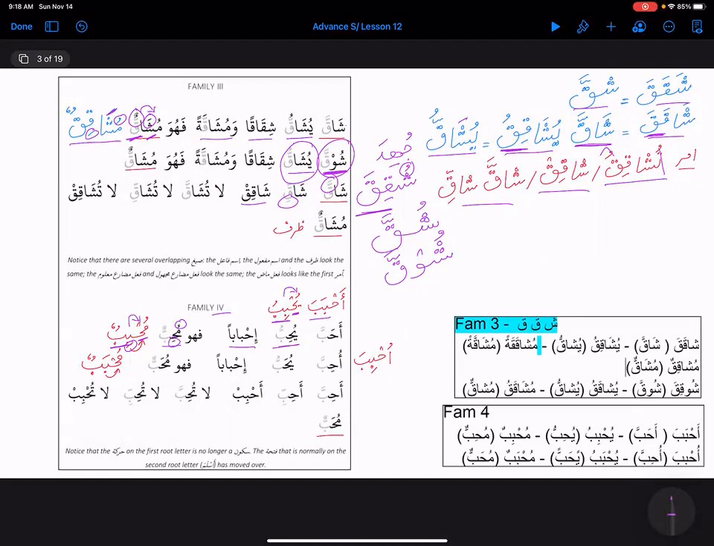Then majhul is uhibba. So again, the ui sound is back. Uhibba yuhabbu ihbaban fahuwa muhabbun, which was actually muhbabun. So again, what is happening? Before we give these two ba's shadda, we need to move this fatha to this ha. This is how it becomes muhabbun. Then ahibba, ahibbi, and ahbib. La tuhibba, la tuhibbi, and la tuhbib. And then muhabbun.